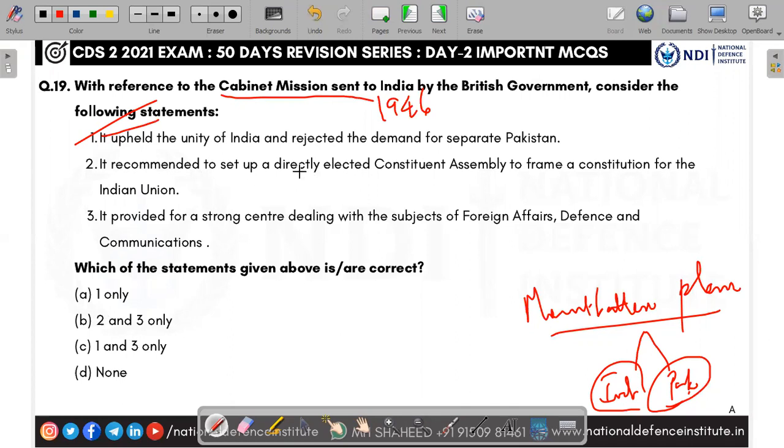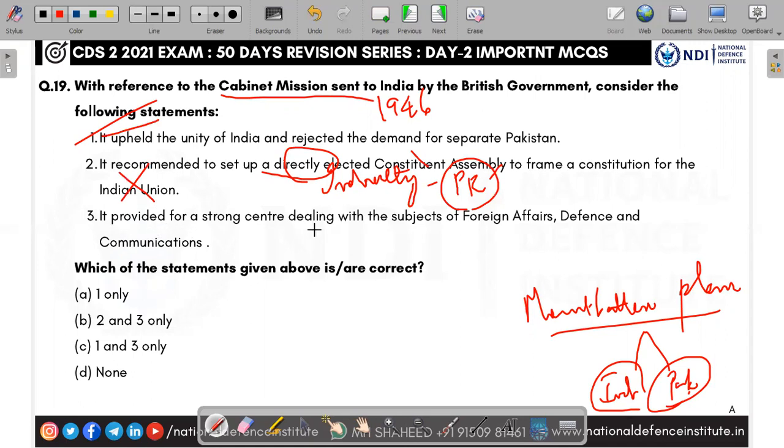Second one, it recommended to set up a directly elected constituent assembly. No, indirectly elected, by means of proportional representation from British provinces. So in provinces it is indirect election by proportional representation. In princely states, it is nomination. So the second is wrong. It is not directly, it is indirectly.